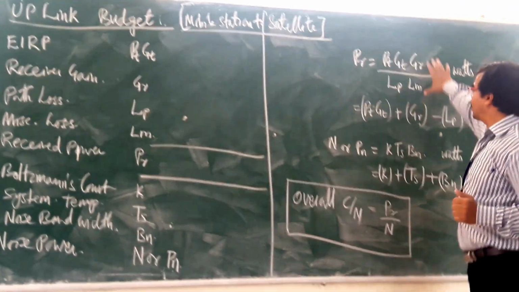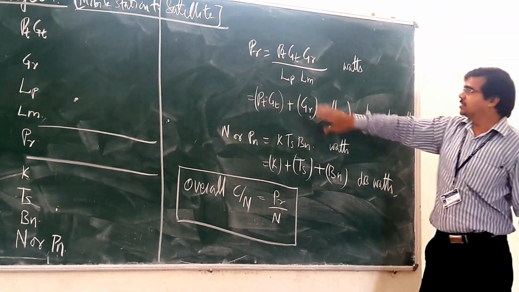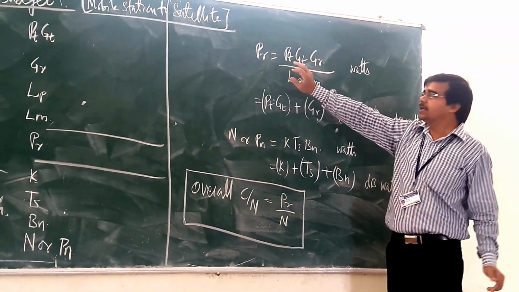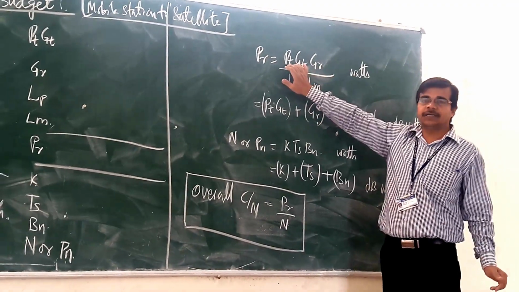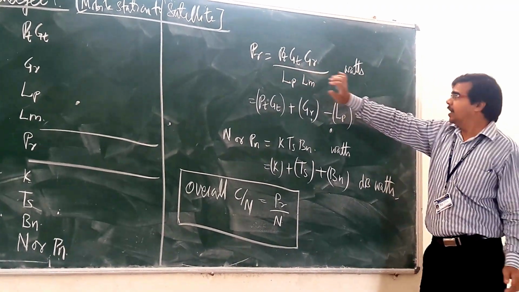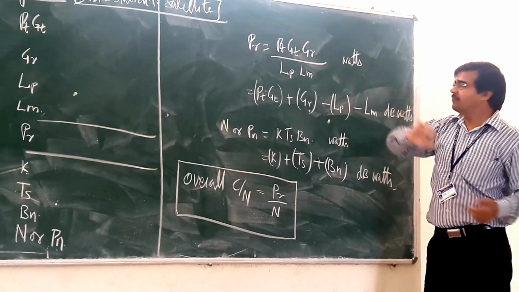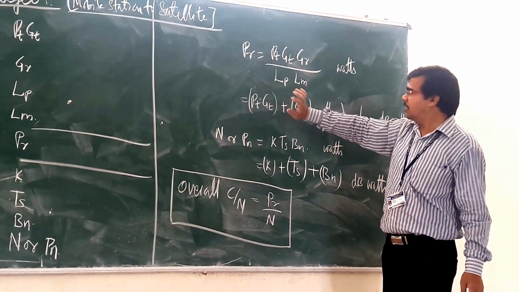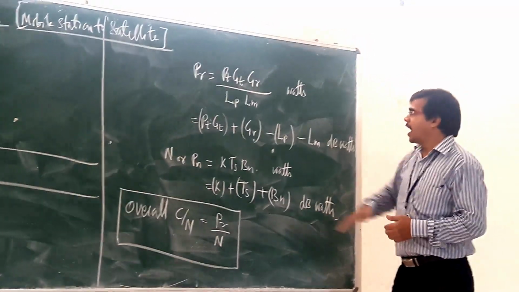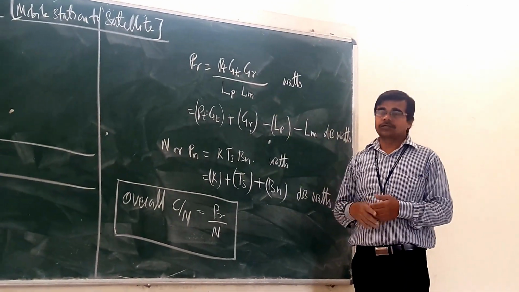Okay, so suppose the received power is the product of the transmitted power, transmitter gain, receiver gain, then path loss, and the miscellaneous loss.